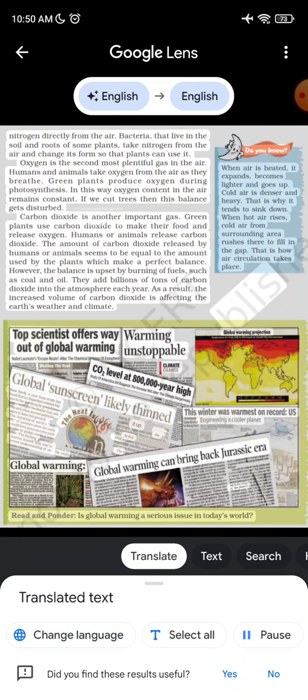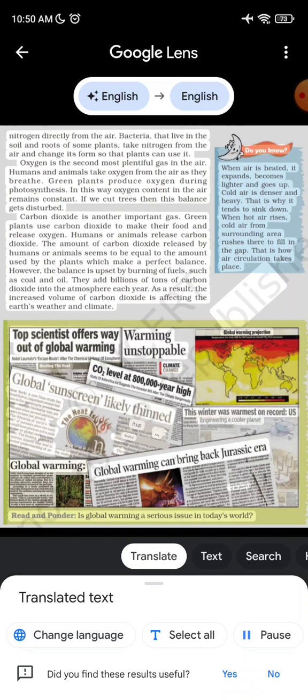Carbon dioxide is another important gas. Green plants use carbon dioxide to make their food and release oxygen. Humans and animals release carbon dioxide. The amount of carbon dioxide released by humans or animals seems to be equal to the amount used by the plants, which makes a perfect balance. However, the balance is upset by burning of fuels, such as coal and oil. They add billions of tons of carbon dioxide into the atmosphere each year. As a result, the increased volume of carbon dioxide is affecting the Earth's weather and climate.